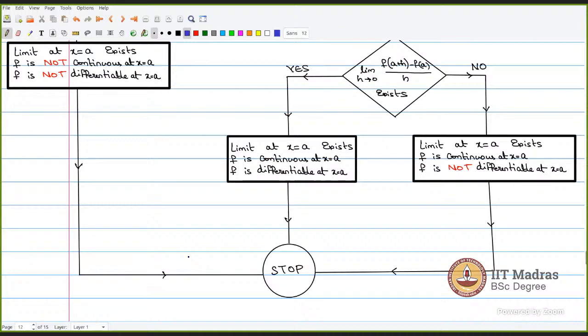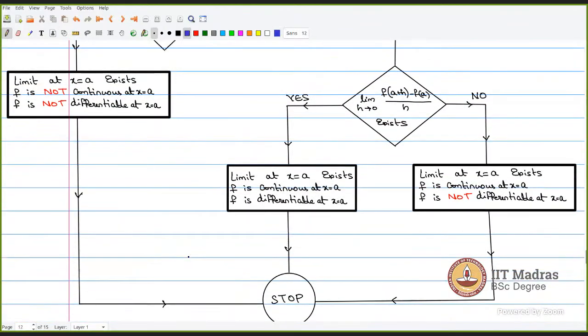So when do we do LHD, RHD? Sir, don't we do left hand derivative? See, that is what this thing is. If it exists means, how do you check this particular function when h approaches 0 from the left hand side, and when h approaches 0 from the right hand side? If those two are equal, then only this limit exists.